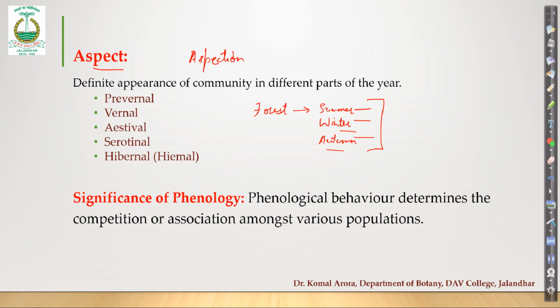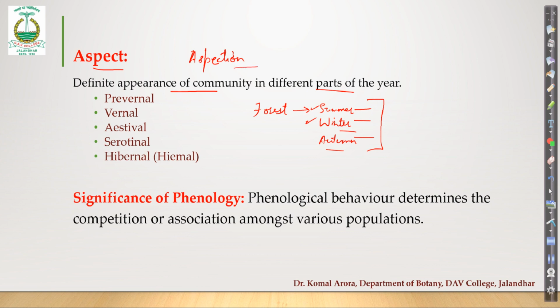Means you can yourself observe change in the morphology of that community during different seasons. So that means the different parts of the year. So the definite appearance of a community means appearance in summer, then appearance in winter, right? So the definite appearance of community in different parts of the year is called its aspect.